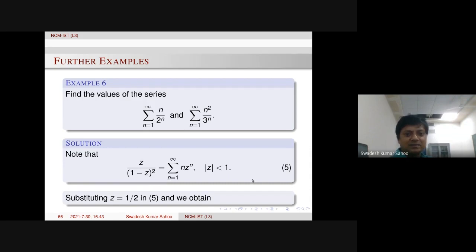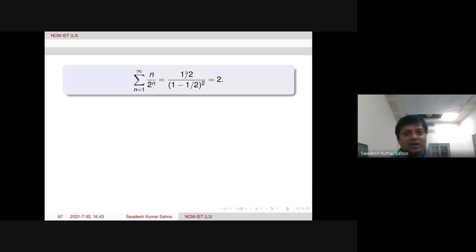Okay. So what is the value? We just compute (1 by 2) over (1 minus 1 by 2) whole square, which equals 2. If we simplify this, it will be just 2.